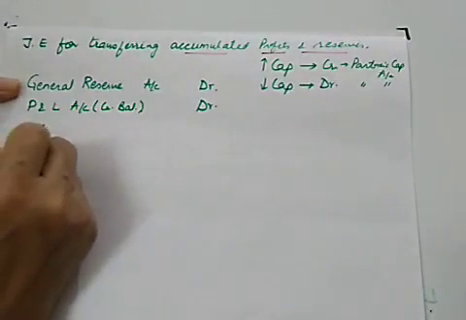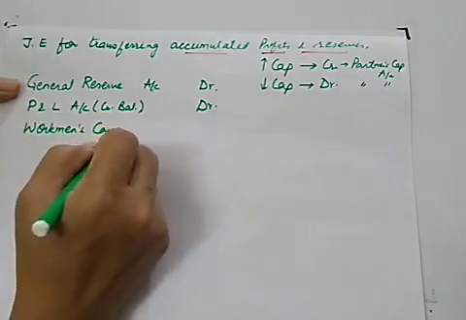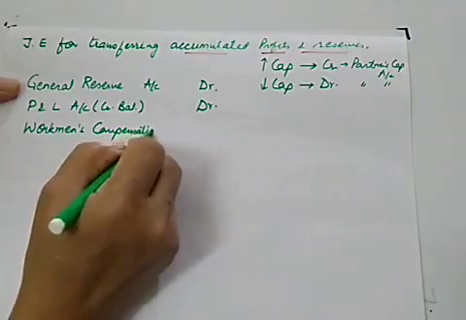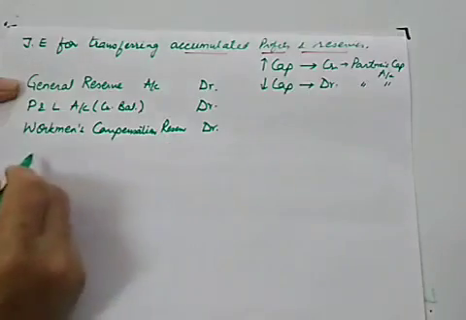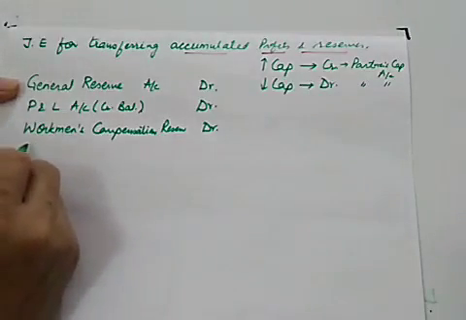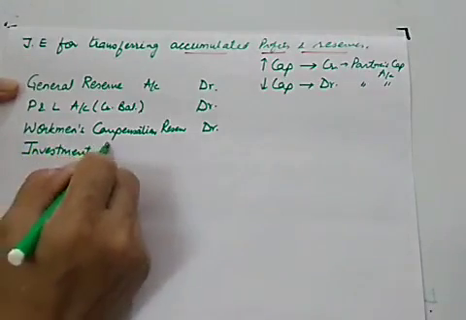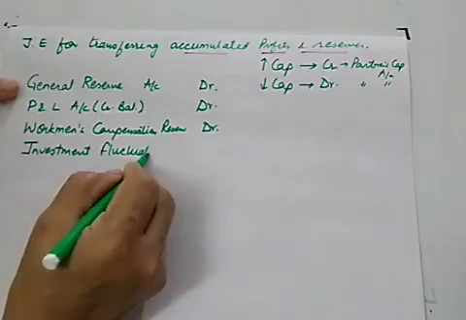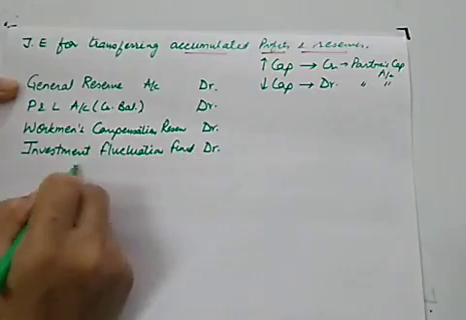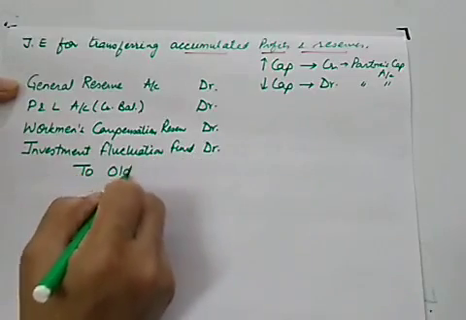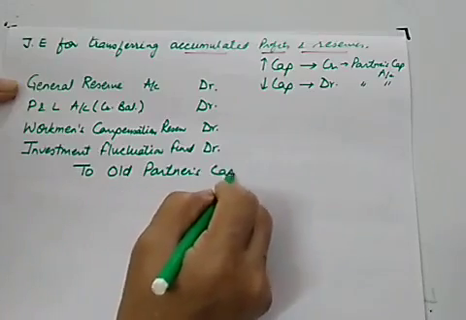Likewise, workman's compensation reserve debit. And what else? Next will be investment fluctuation fund account debit to old partners capital account.